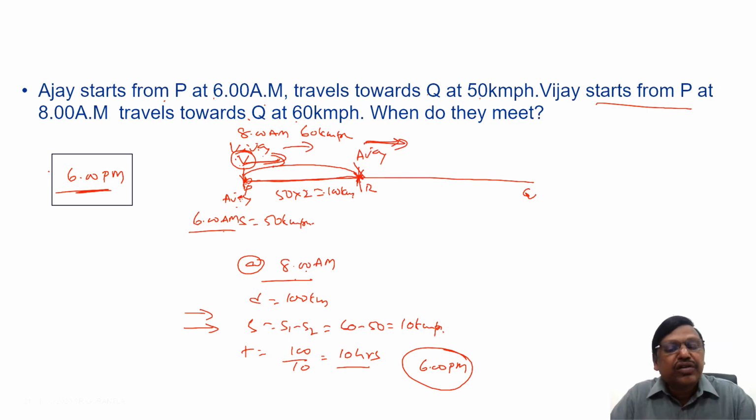Right? This is how we get questions on relative speed: when two people are traveling from opposite ends, or when they start from the same end. And then one more important point is whether they start at the same time or at different times. How do we answer these questions, right? So this is about, students, relative speed. Continuation of this relative speed is what the same concept will be applied to in meeting points.